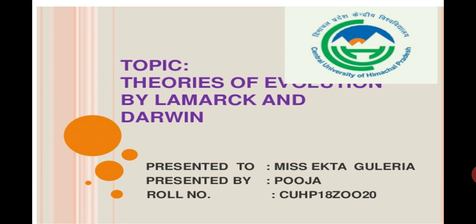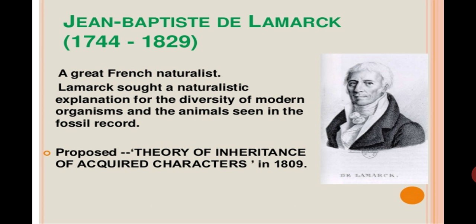To explain the process of evolution, many naturalists have proposed different theories. Out of these, a renowned theory was proposed by a naturalist named Lamarck, and the phenomenon explained in this theory is called Lamarckism. So our today's lesson is about Lamarckism. A great French naturalist, Lamarck sought a naturalistic explanation for the diversity of modern organisms and the animals seen in the fossil records. He proposed the theory of inheritance of acquired characteristics in 1809.